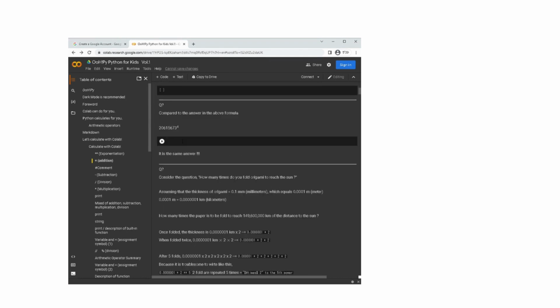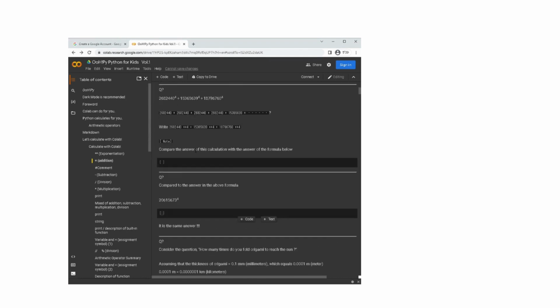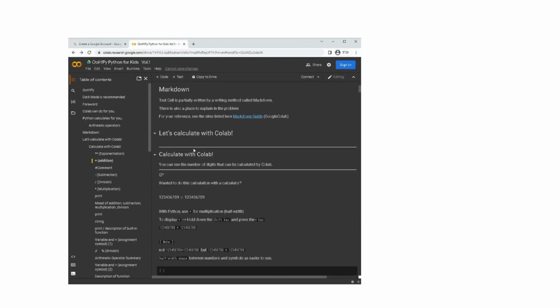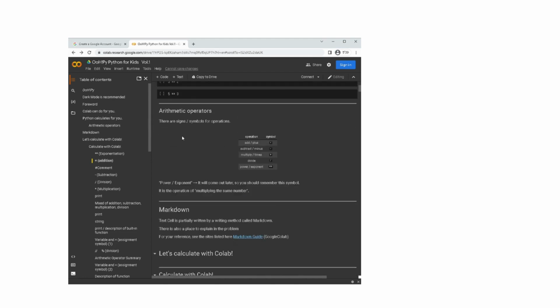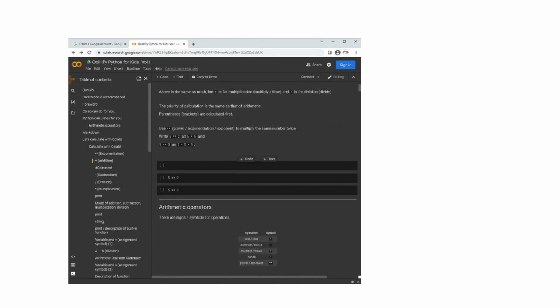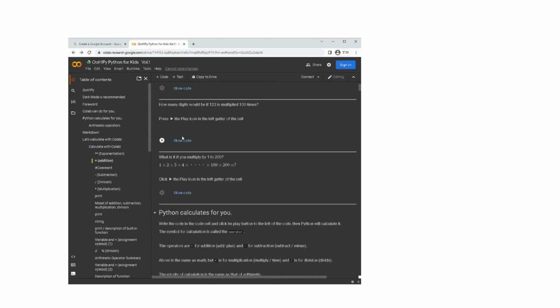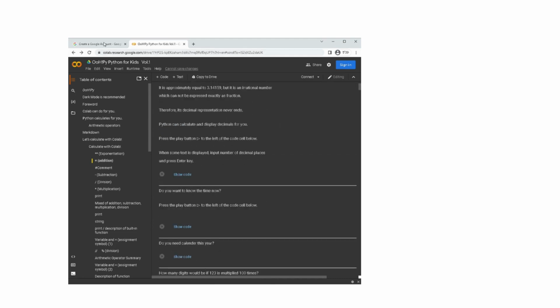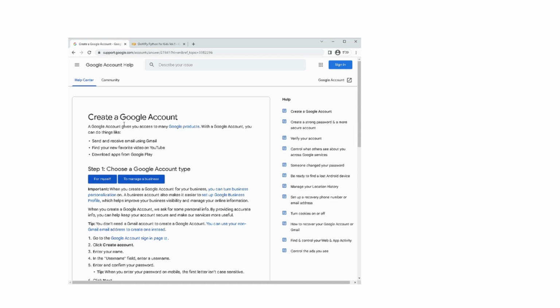In order to run the Google Colab, you need to create a Google account first. If you do not have a Google account yet, first click the Create Google Account link below to go to the Google Account help page. So please make an account there. Of course, anyone can make it for free.